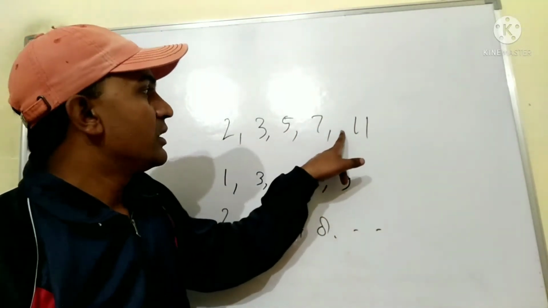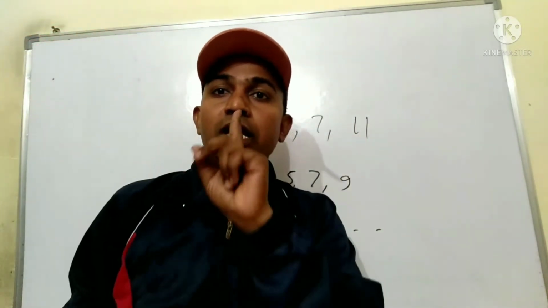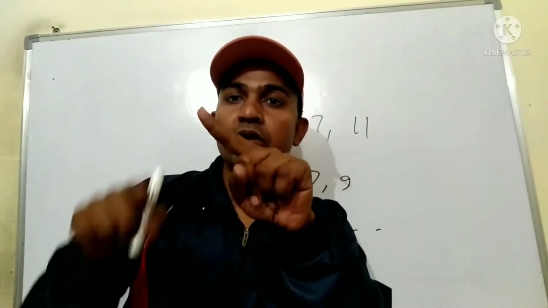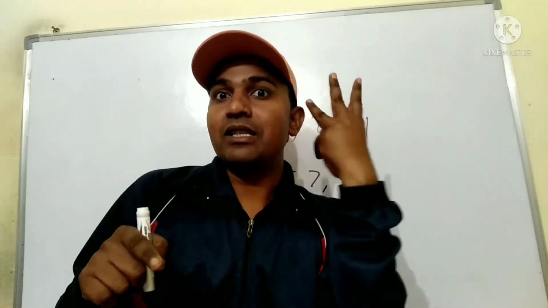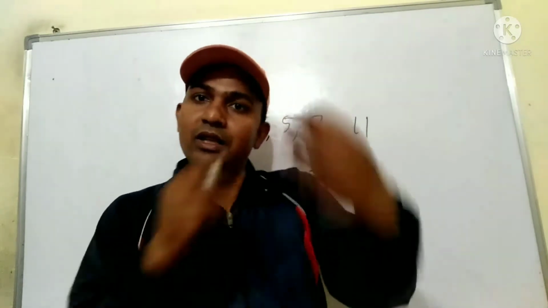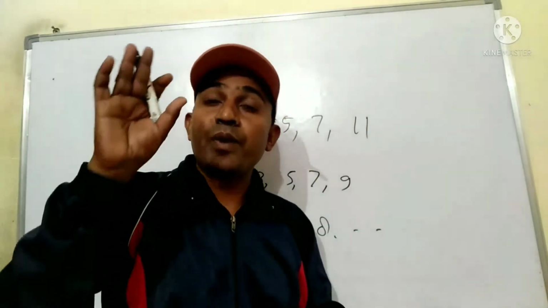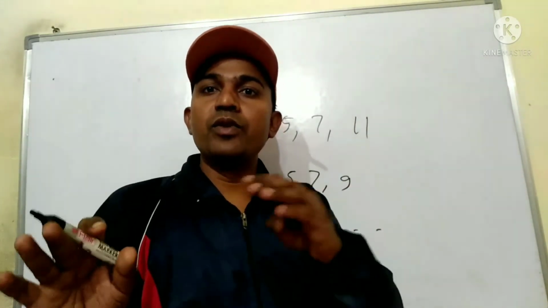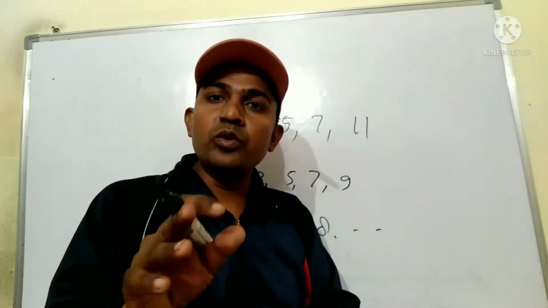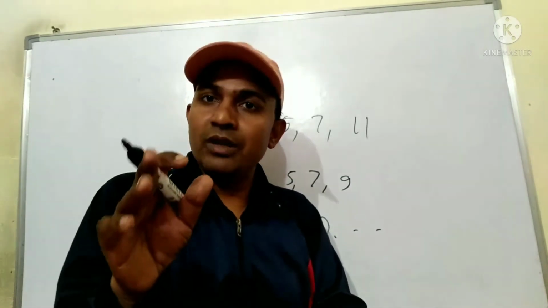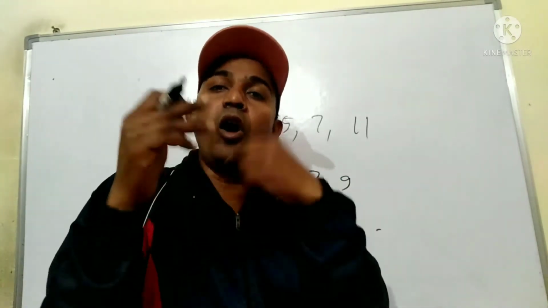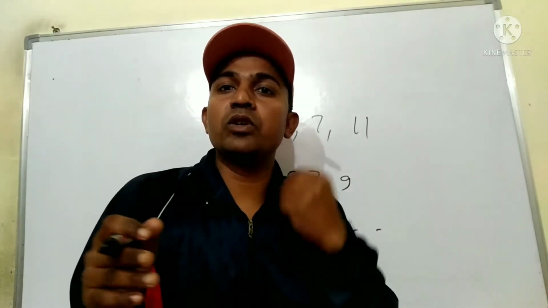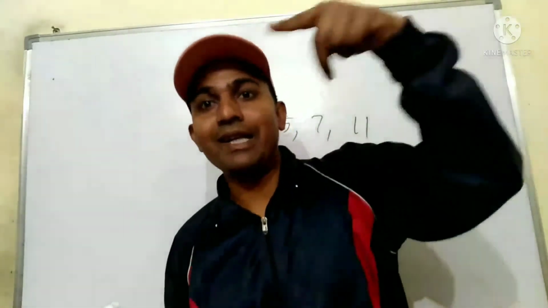But 9 is not included, because 9 is divisible by 9, 3, 1. Because 9 has 3 factors. So as another definition, prime numbers are those numbers which are divisible by only 2 numbers, 1 and itself. Or prime numbers have only 2 factors, 1 and itself.